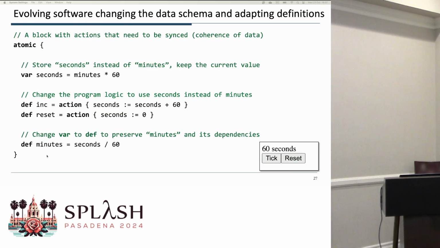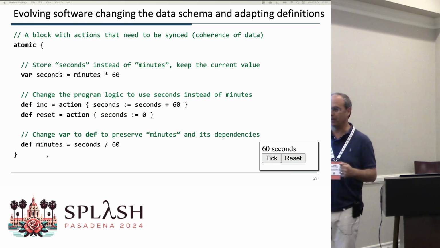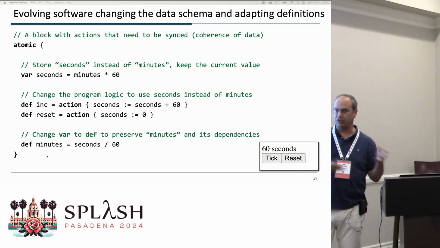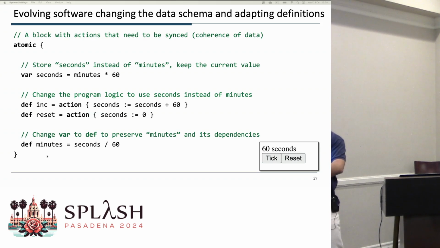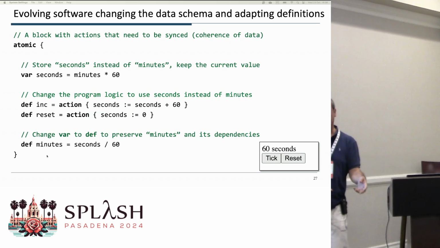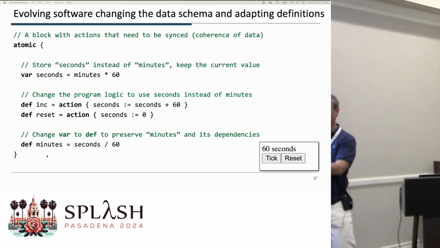Then we probably should redefine the increment action and the reset action to, instead of changing minutes, be changing seconds now. And not to lose any of the definitions before, we change the minutes, which were the state, to a view of the seconds.